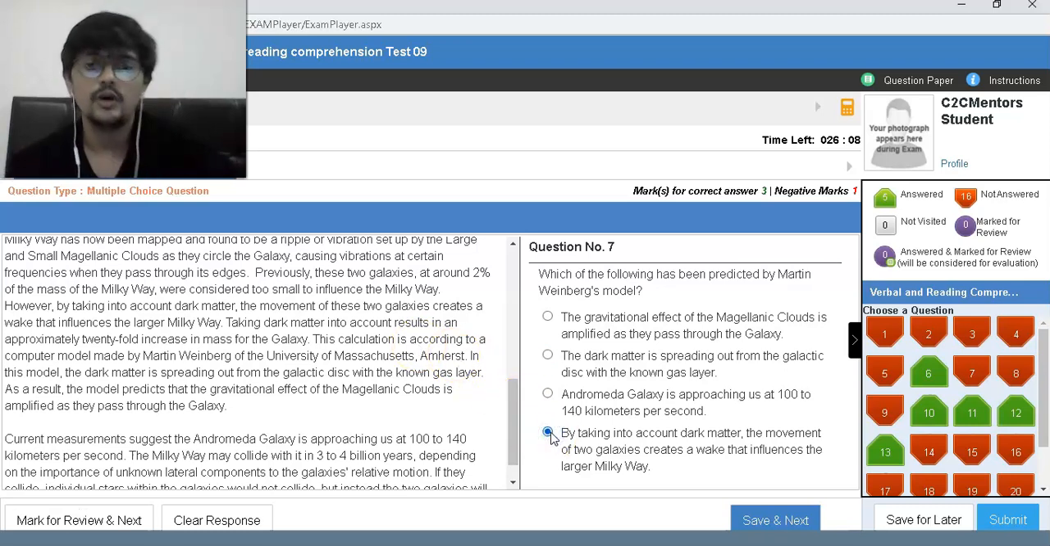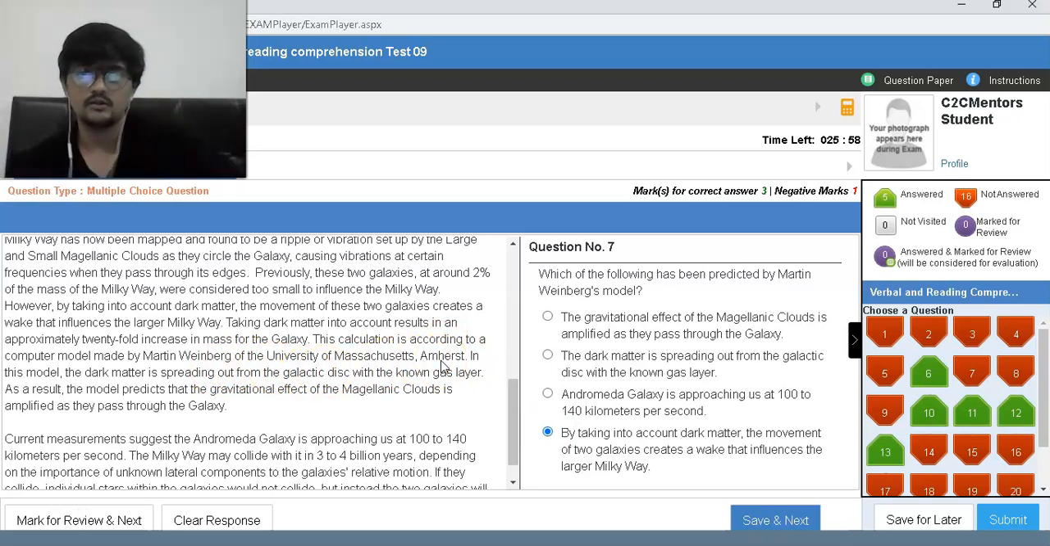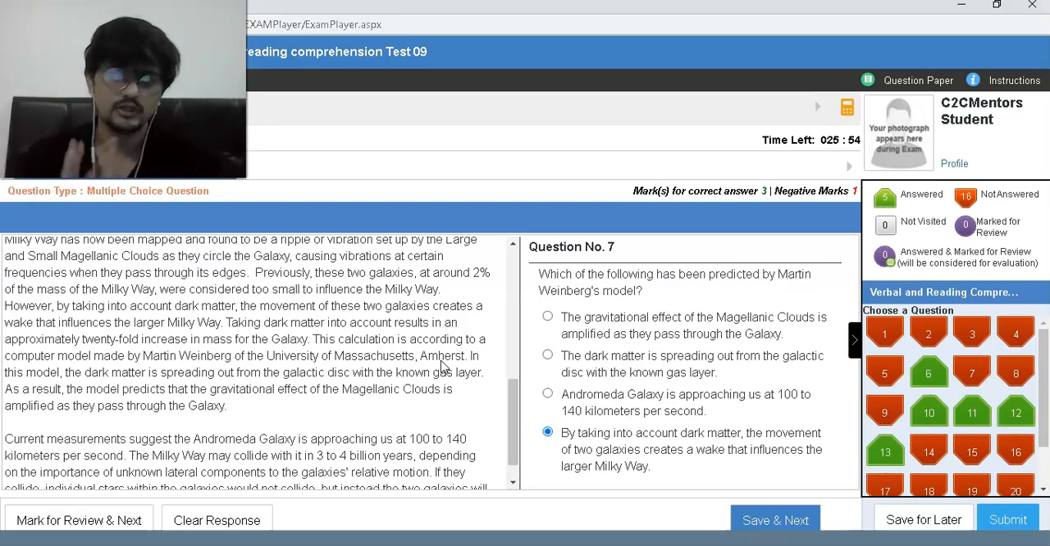I think this should be the one, right? So this is what he predicted. This calculation is according to a computer model made by Weinberg, and in this model, the dark matter is spreading out of the galaxy. This is not what he predicted. This is the shape of the model, so that's why that doesn't come.